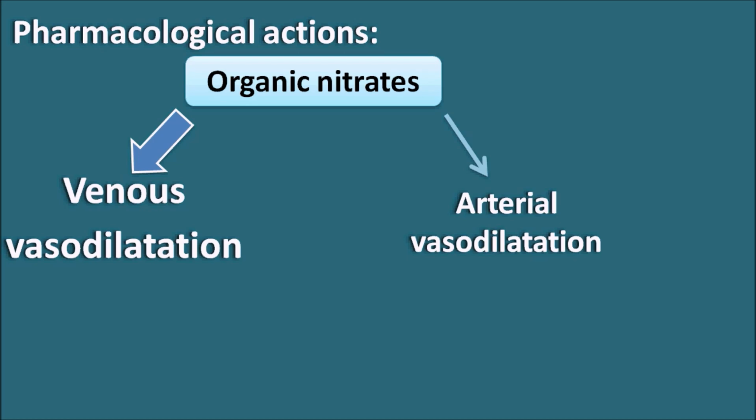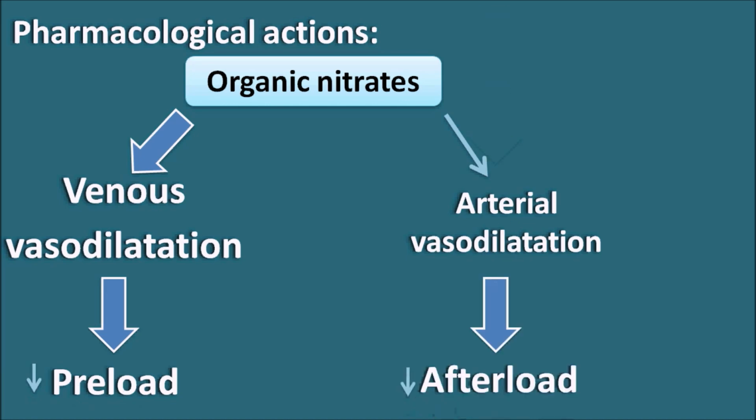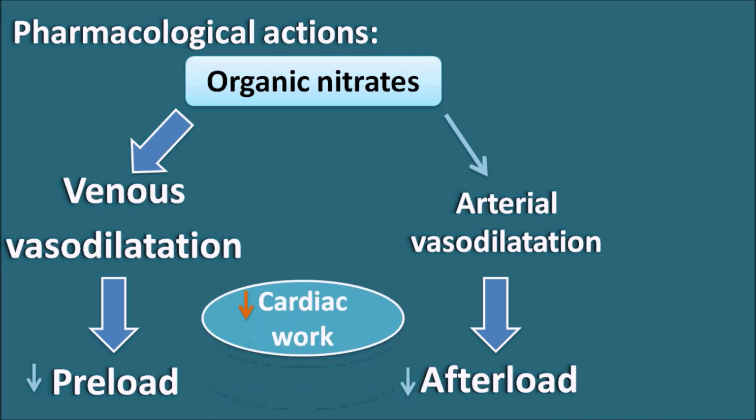Because of this venous vasodilatation, they can decrease the preload, and because of the arterial vasodilatation, they can decrease the afterload. As the preload and afterload decrease, the cardiac work decreases. In this way, organic nitrates can decrease the cardiac work and they can increase the cardiac efficiency.